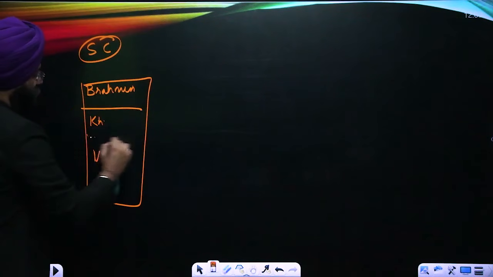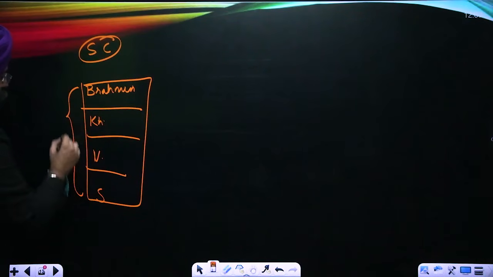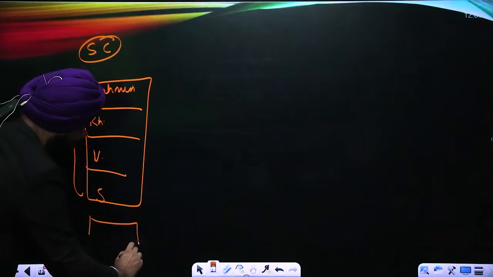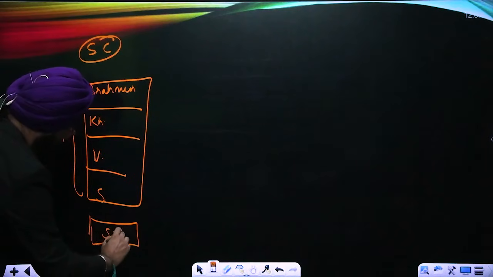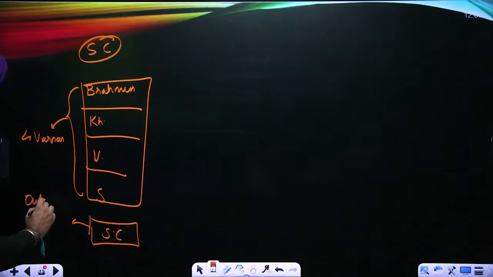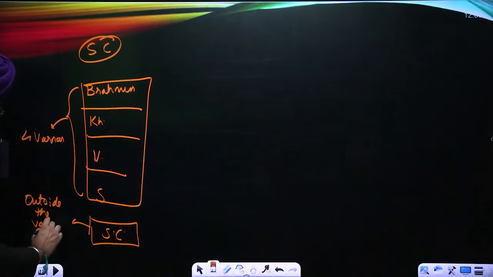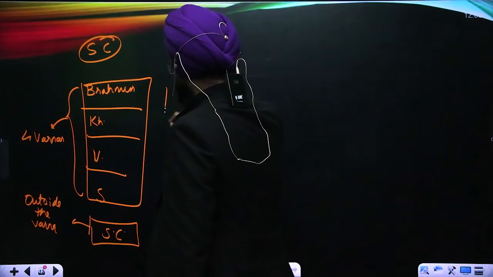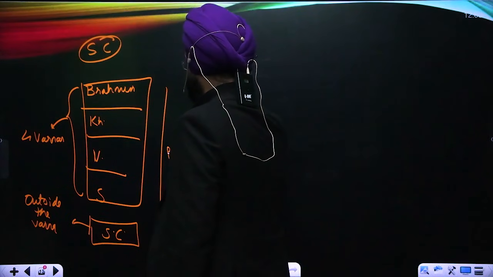These are the 4 Varnas. Outside the Varna are the scheduled caste. And this is how the rank decreases.